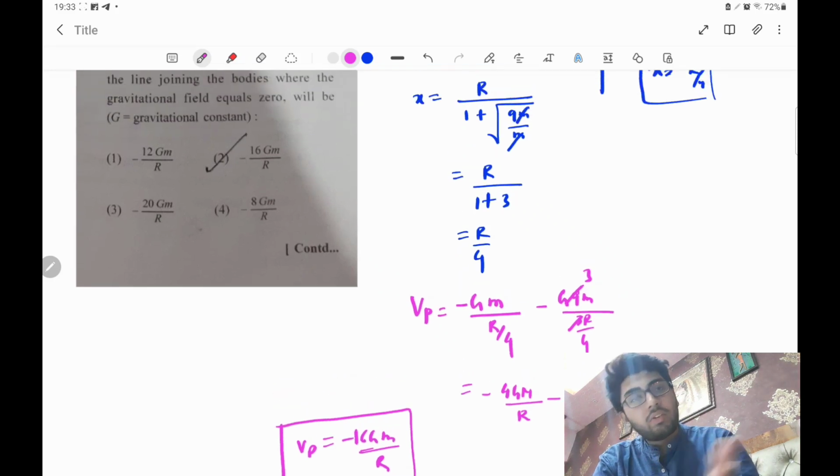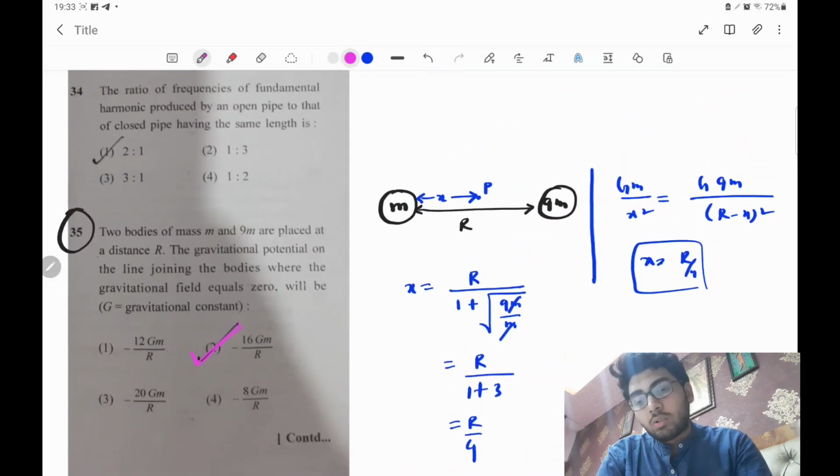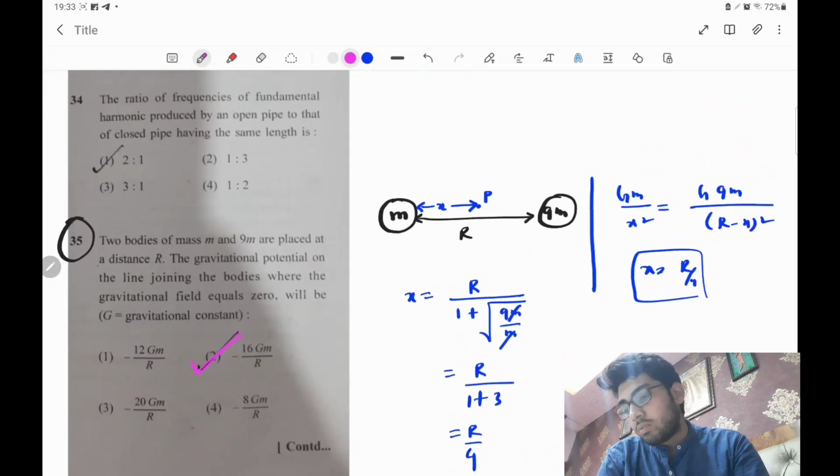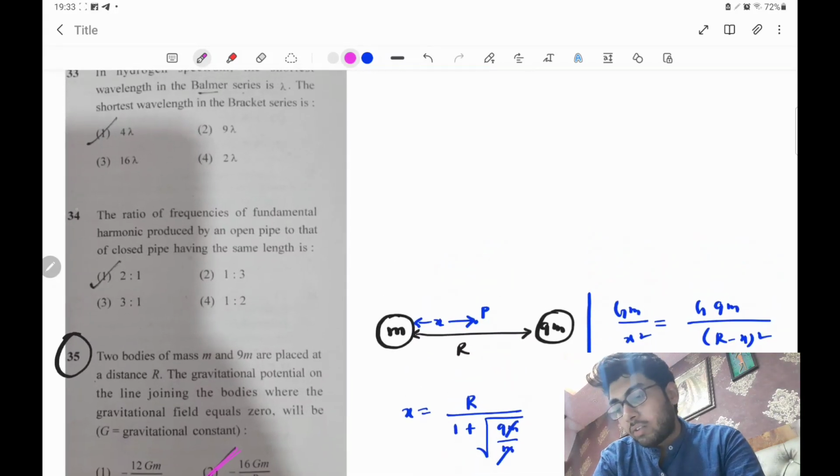So obviously your correct option is going to be option 2, minus 16 gm by R. Is that very clear? Okay, so having solved that, now come to the next question, number 34.